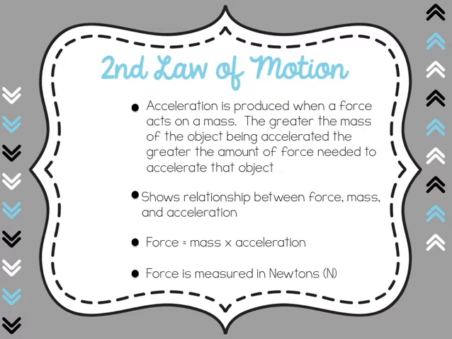Let's look at the second law of motion. The second law of motion says that acceleration is produced when a force acts on a mass. The greater the mass of an object being accelerated, the greater the amount of force needed to accelerate that object. Well, that seems pretty straightforward. Basically, the bigger object you have, the more force you need to move that object. It shows a relationship between force, mass, and acceleration. So if you wanted to calculate force, you would have to multiply mass times acceleration, and that would give you force, which is measured in newtons.